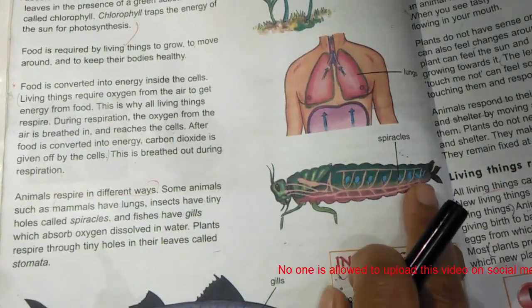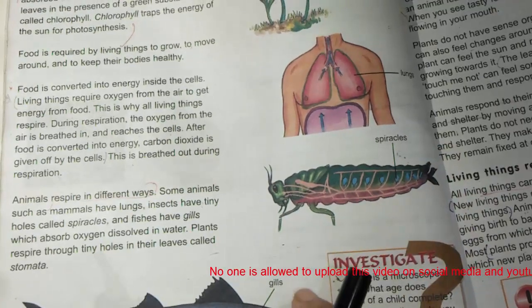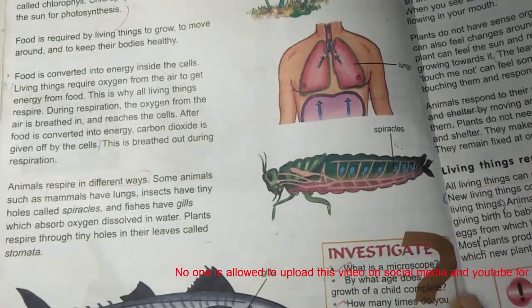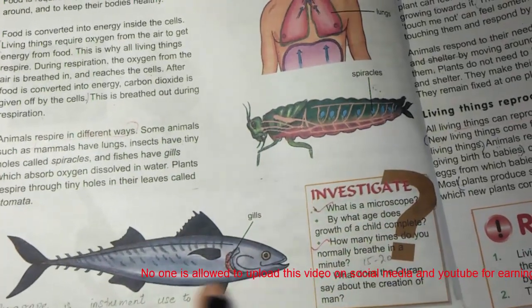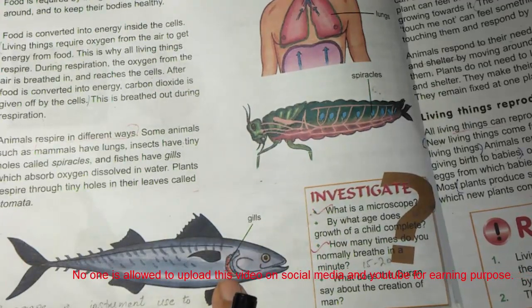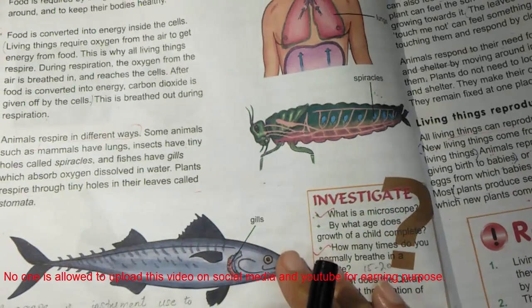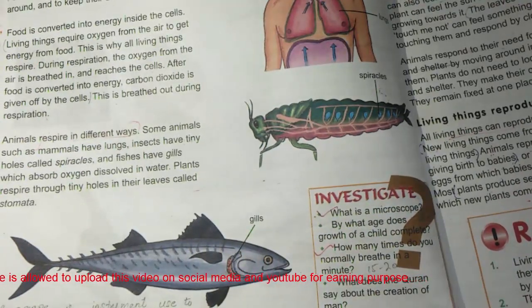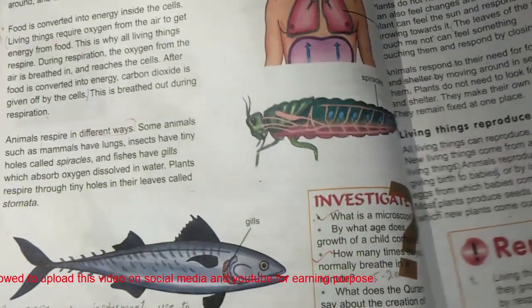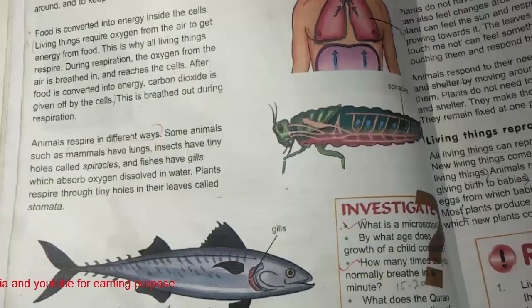Different animals respire in different ways. Some animals such as mammals have lungs like human beings, and insects have tiny holes called spiracles. Through these holes insects respire. And fishes have gills. Fishes use these gills for the process of respiration. These are gills, you can see in the diagram. Leaves have a small opening called stomata for the exchange of gases.